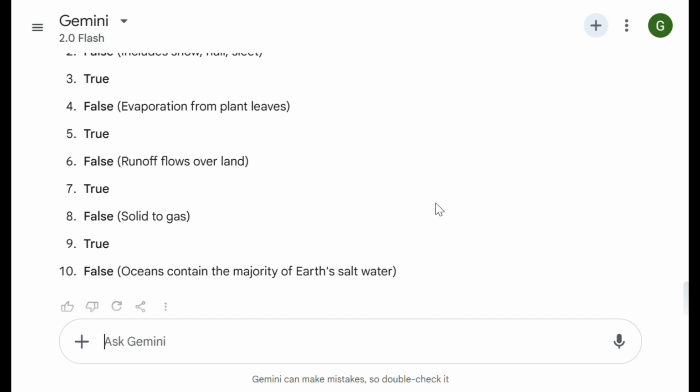If you are a teacher, you can use these features for your teaching purposes. If you are a student, you can use this type of features of generative AI for your study, for your practice purposes also.